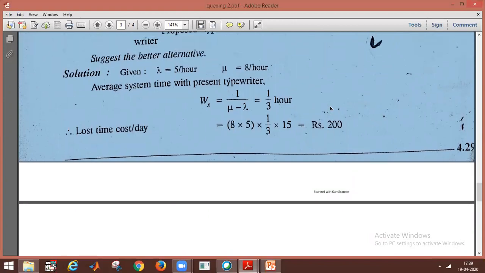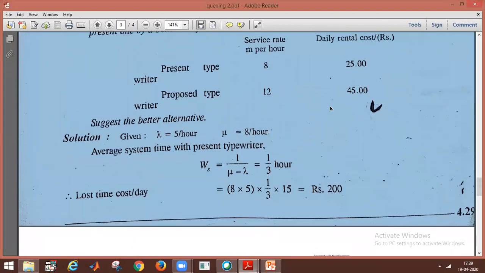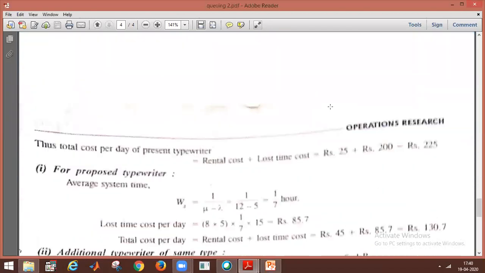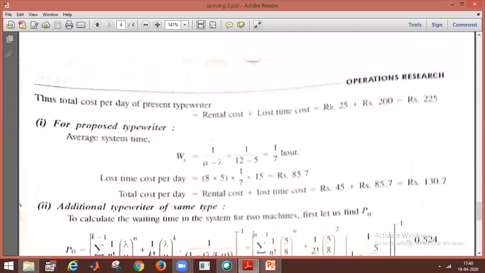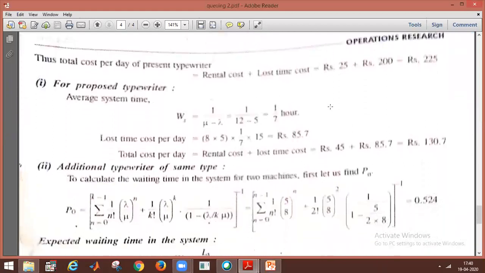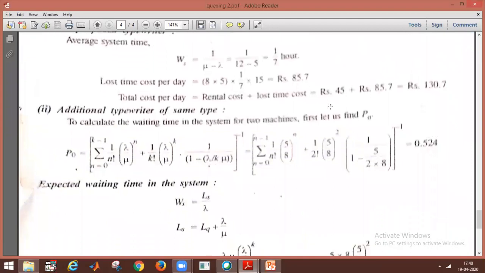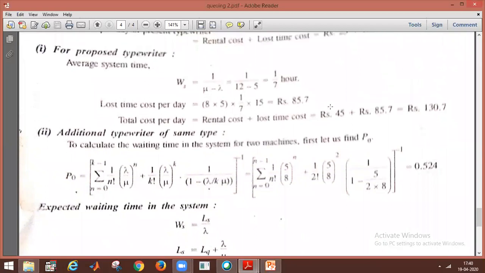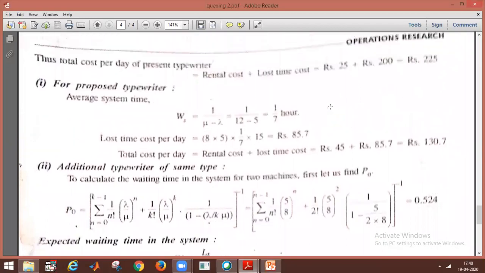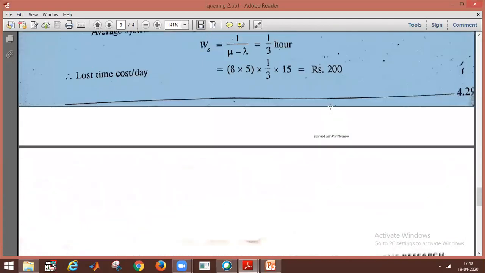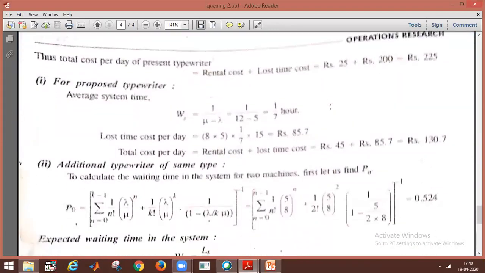Here is the lost time cost. The total cost per day is the rental cost plus the lost time cost. Both are added, and they will get the total cost.